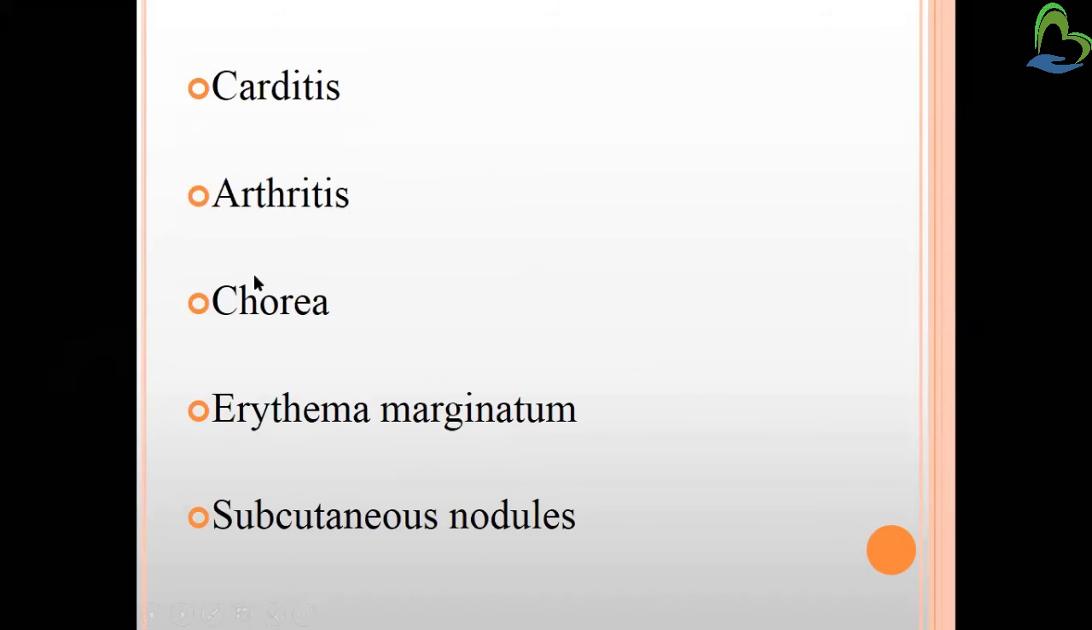Arthritis, joint inflammation, and chorea will be there. What is chorea? Chorea is a movement disorder which causes involuntary, irregular and unpredictable movement of muscles. This disorder will be seen in this condition. So there will be a movement problem, and we can see the patient having involuntary movement without his wish. Then erythema marginatum. You can see here